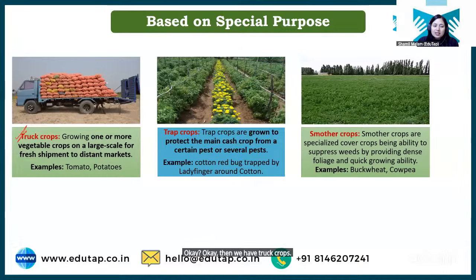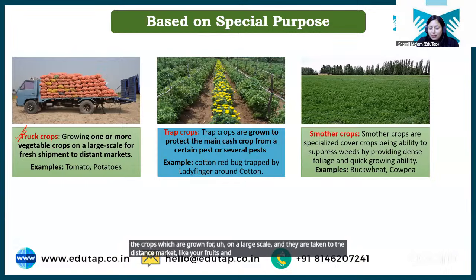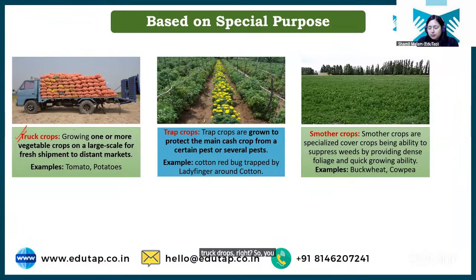Okay, then we have truck crops. So students, see, truck crops are basically the crops which are grown on a large scale, and they are taken to the distant market, like your fruits and like your vegetables. Okay, you have harvested the vegetable today, so it needs to be taken to the market today itself because it can get spoiled. So such crops are called truck crops, right? So you need trucks for the transportation. You can learn from here कि they are called truck crops.